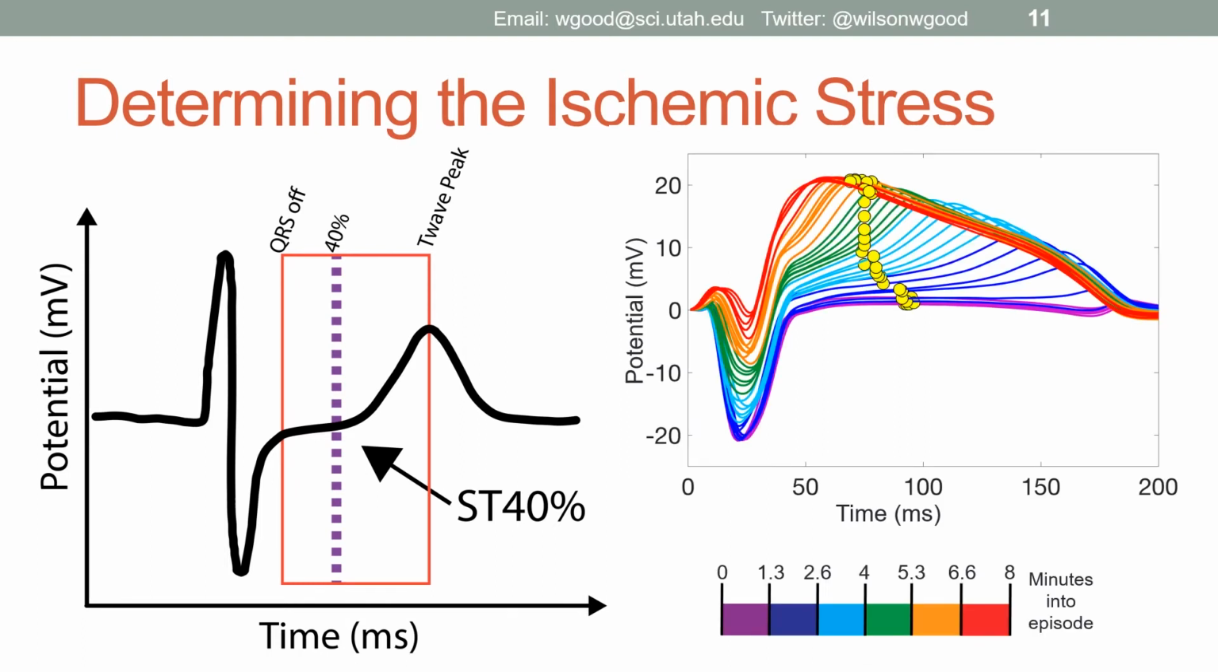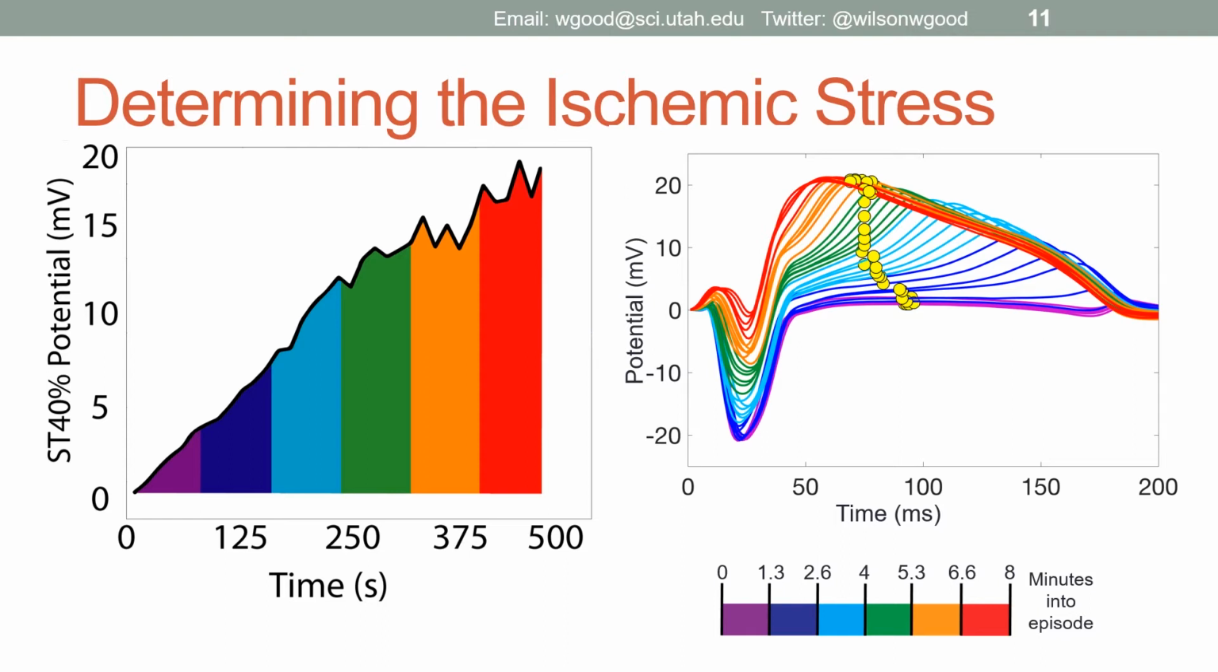We can then track that value over time in one of these rainbow plots, creating a time series that we refer to as a run metric curve. This run metric curve details the temporal evolution of ischemic stress at this electrode position.